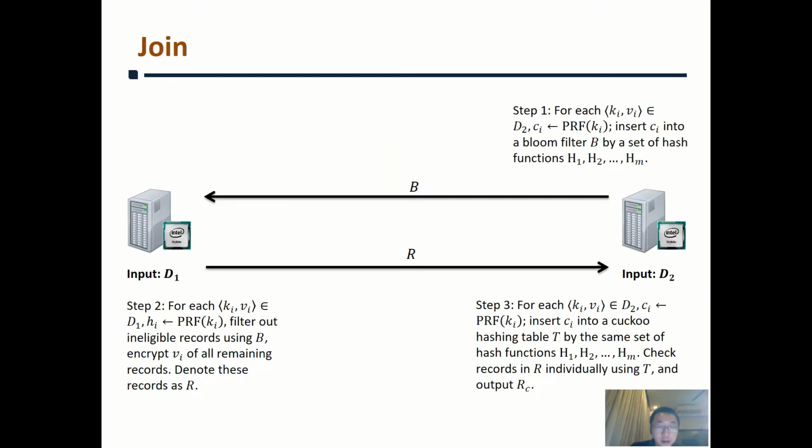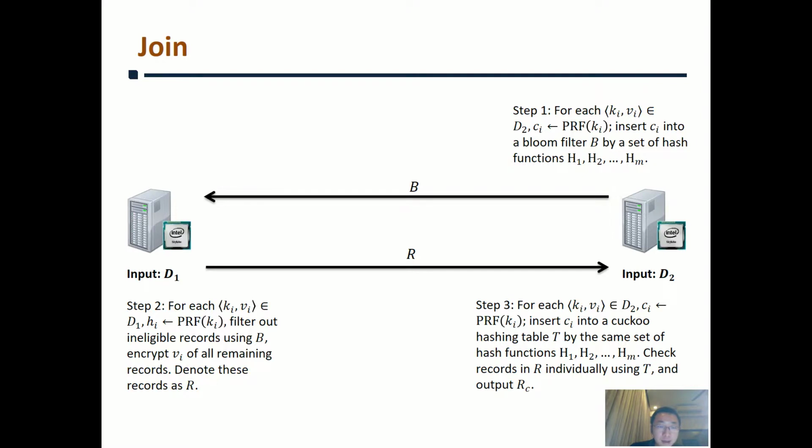For the join protocol, 2 servers are required to perform a secure two-party computation. At the beginning, for each record in database 2, server 2 randomly samples a string using a pseudo-random function, and then creates a Bloom filter with a set of hash functions. Then server 2 delivers the Bloom filter to server 1. Similarly, server 1 randomly samples a string for each record in database 1 using the same pseudo-random function, and filters out those eligible records using the Bloom filter. After that, it encrypts values of all remaining records and sends all of them to server 2.